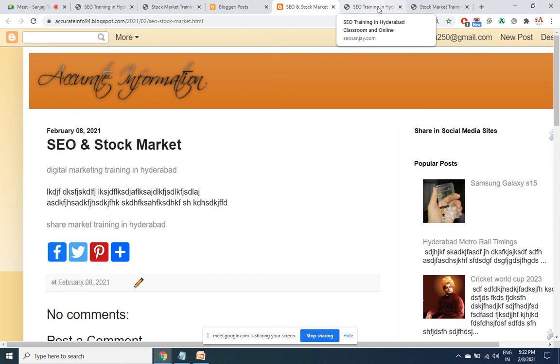Firstly, target only limited pages with limited keywords. Once you are ranking on top for them, then catch the next set of keywords. Always do the work serially. Serial doesn't mean one by one keyword. In phases you need to do it. Some 5 to 10 good keywords in phase 1. Once you see the desired ranking, satisfactory results, then catch the next set of keywords. Then the third set of keywords. Like this only you need to proceed.